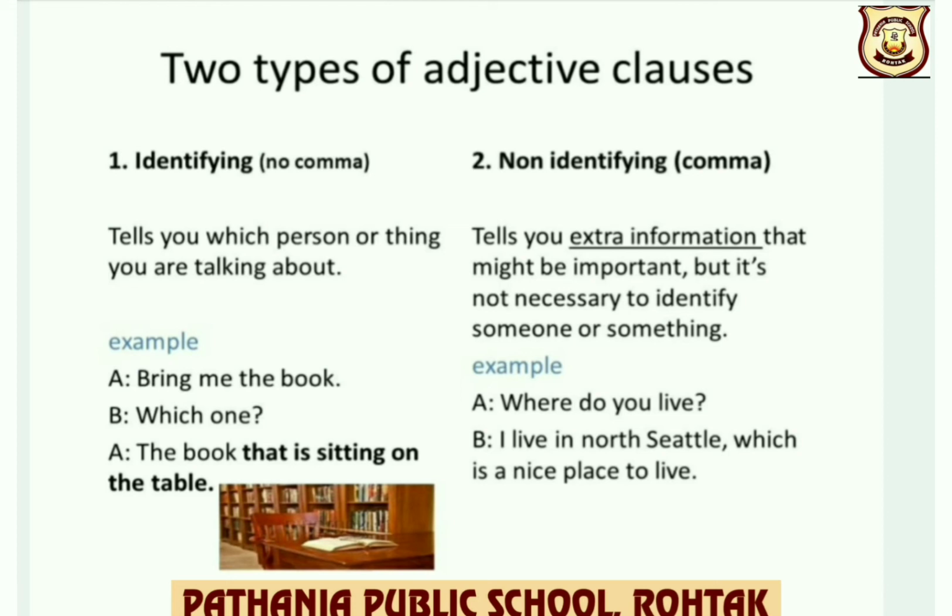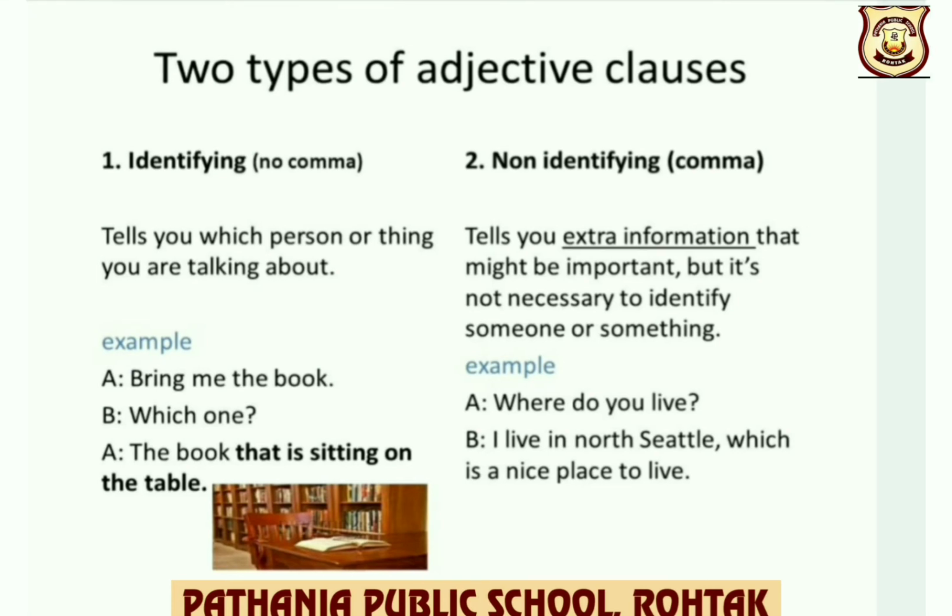So this information is sufficient to understand where the person lives. But further you can see, children, which is a nice place to live. This adjective clause is a non-identifying adjective clause because it is giving you extra information which is not necessary.